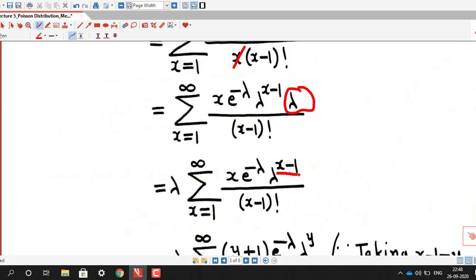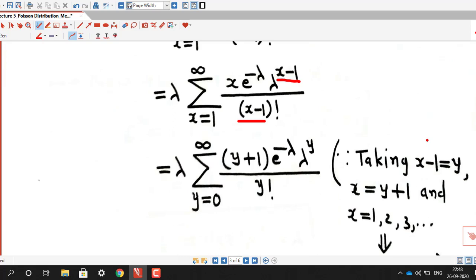Now we change the variable from x to y by the substitution x minus 1 equal to y, so that means x is y plus 1. So here we replace x by y plus 1, e raised to minus lambda as it is, x minus 1 is y, so it is lambda raised to y, and x minus 1 is y, so we have y factorial.